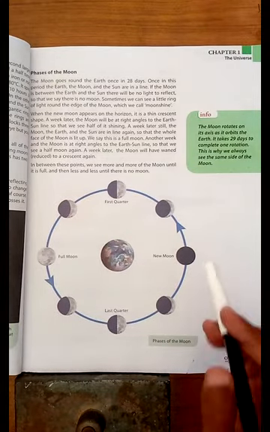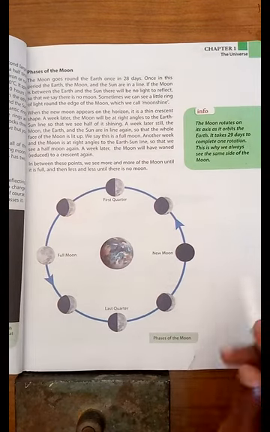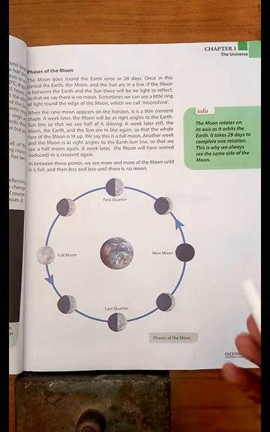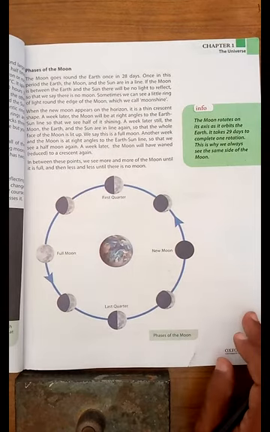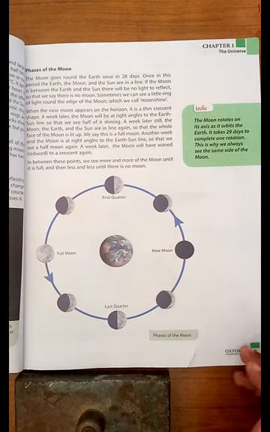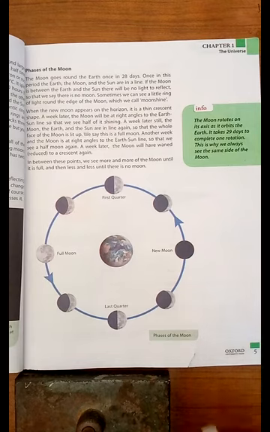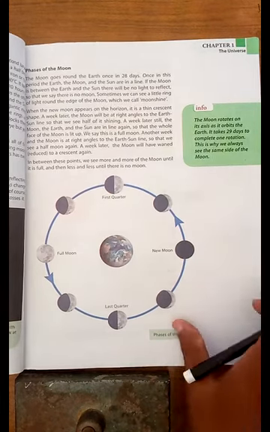Dear students, as you are watching on your screen, these are the phases of the moon, from which the moon can be seen in many other shapes. Okay, dear students, we can see some of the moon with the naked eye, means we can see the moon with our eyes, and even better with a pair of binoculars we can see mountains and seas. It is best to look at the full moon to see the formations on it.